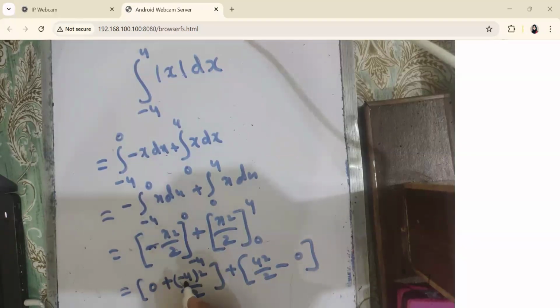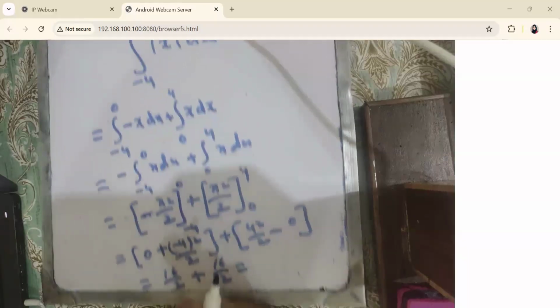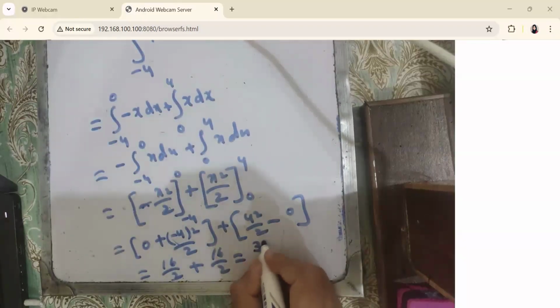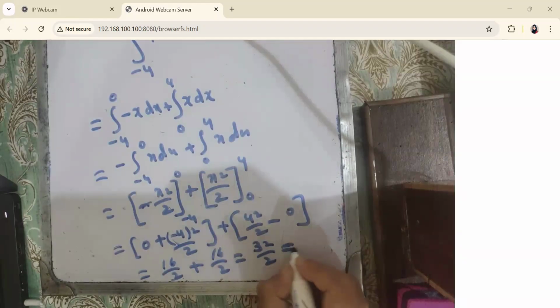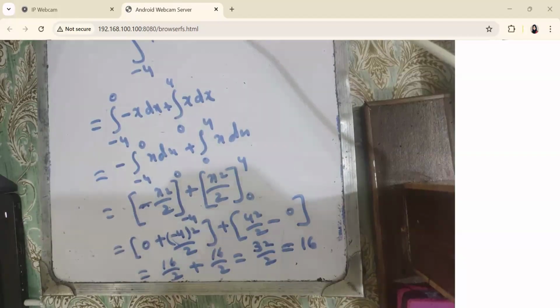So we have 16 by 2 plus 16 by 2, that is equal to 32 by 2. So the final answer is 16.